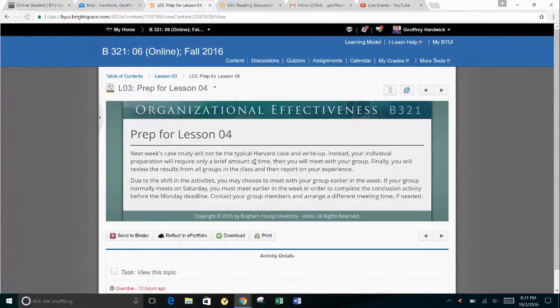This is confusing because we're not doing the write-up next week, we're doing that this week. This is the one with the alternate environmental survival module, whatever it's called. So that's this week, not next week. It makes you think, oh, next week on lesson 5 we're going to do this, and it's just getting you prepared, but it says next week.